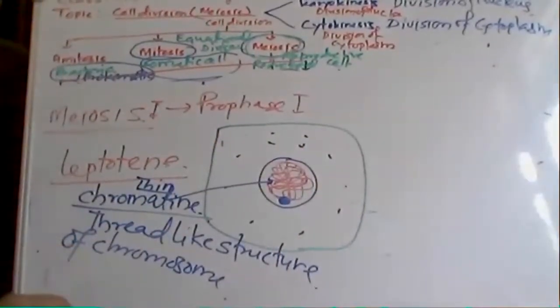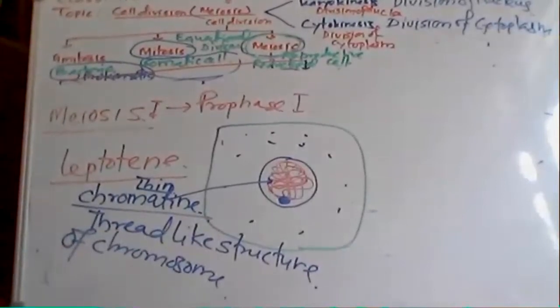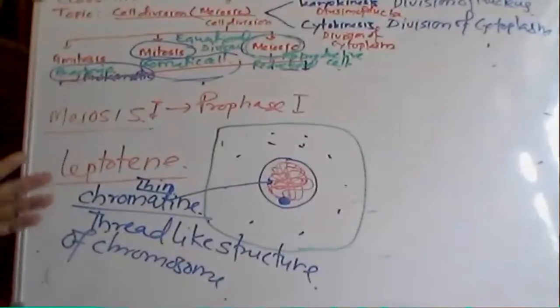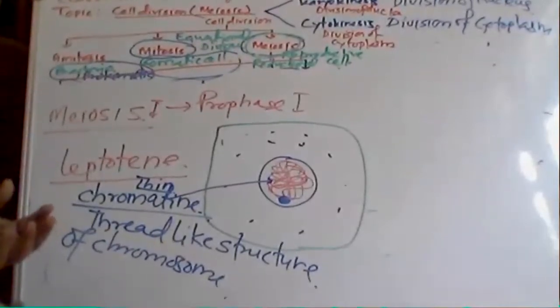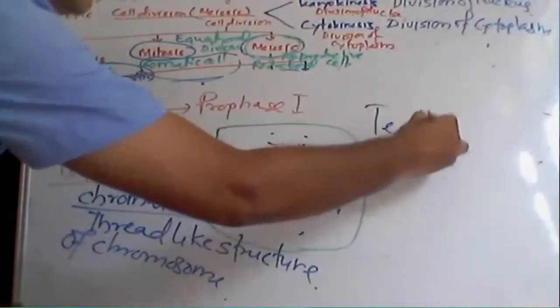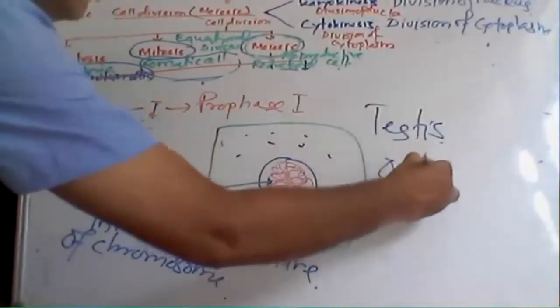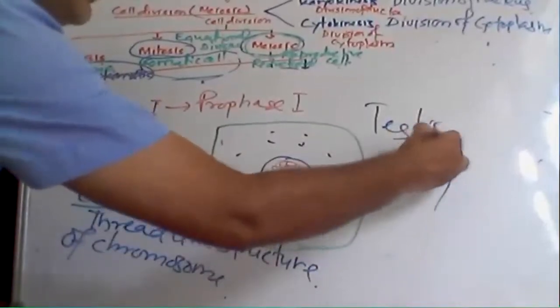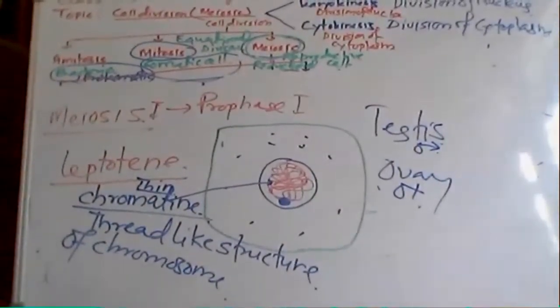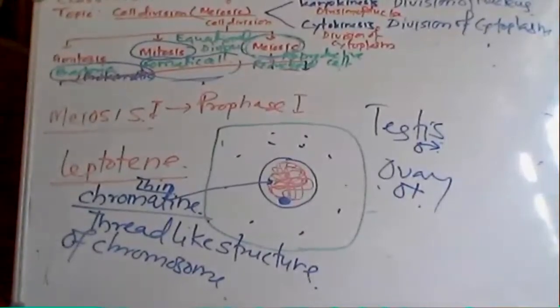Now this process will start only inside the reproductive organ, that is the flower in plants, or the testis or ovary. You know testis and ovary: the male reproductive organ and the female reproductive organ. In the case of plants, there is a male reproductive organ part and a female reproductive organ part.